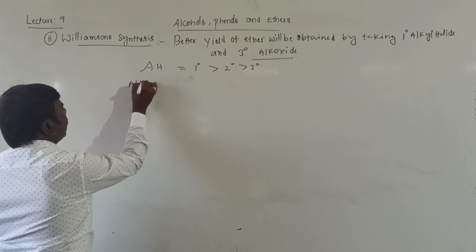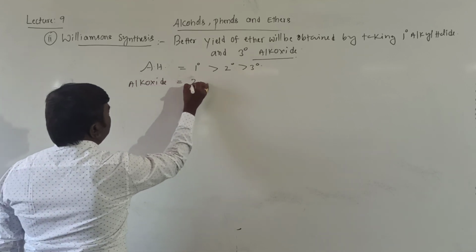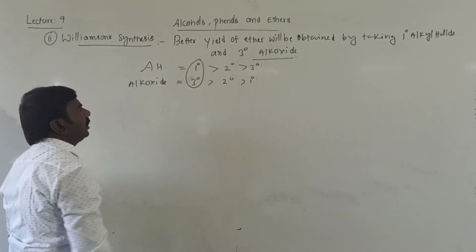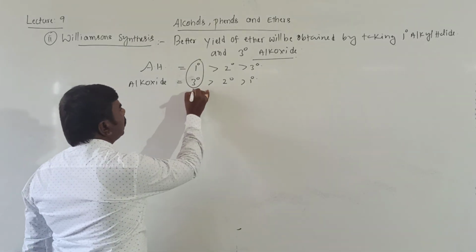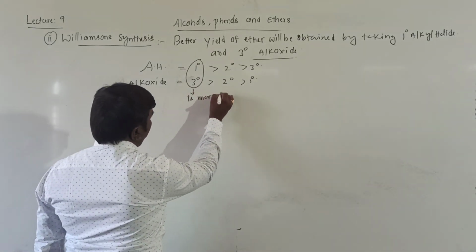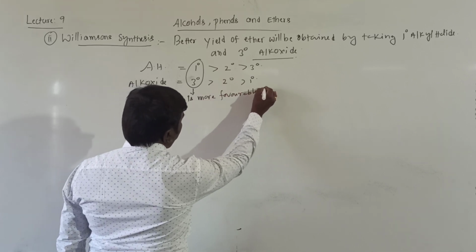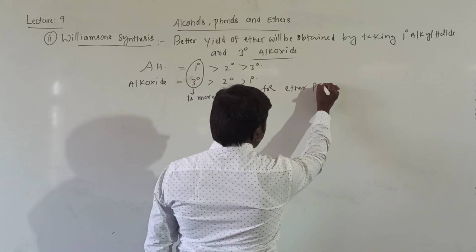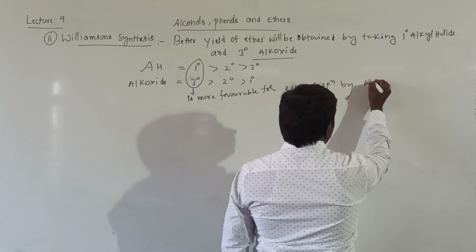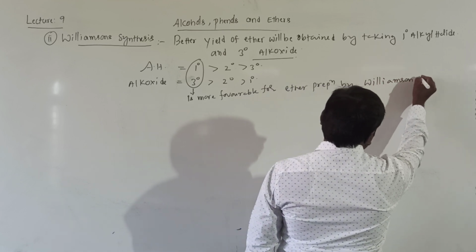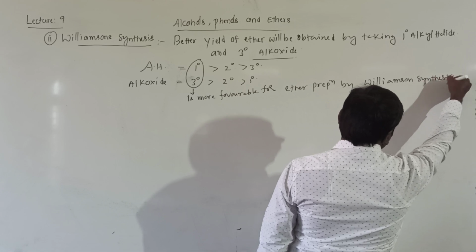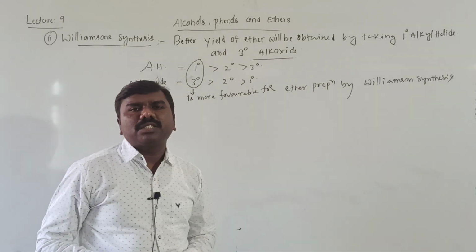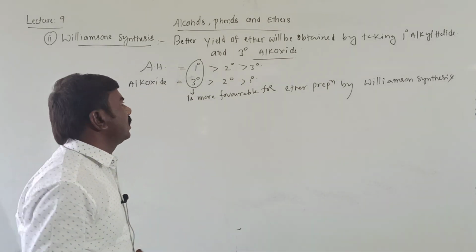Next, for the alkoxide ion the order is tertiary greater than secondary greater than primary. It means tertiary alkoxide and primary alkyl halide is more favorable for ether preparation by Williamson synthesis. Getting? Primary alkyl halide and tertiary alkoxide is more favorable to prepare ethers by Williamson synthesis.